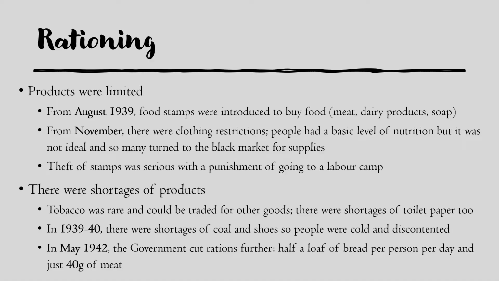And in May 1942, the government were forced to cut rations even further, so it led to only half a loaf of bread per person per day, and just 40 grams of meat, for example.